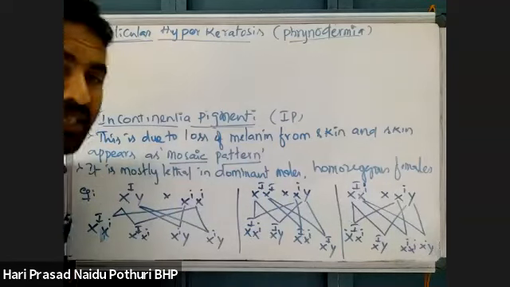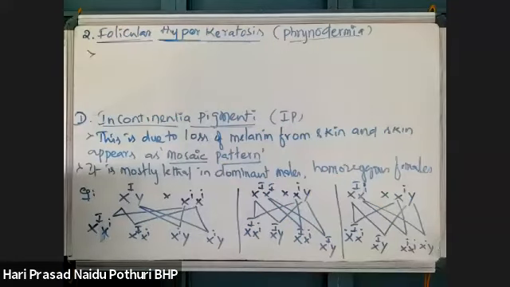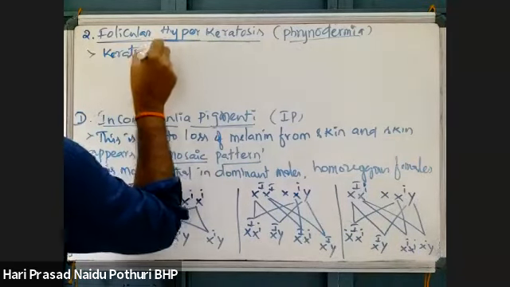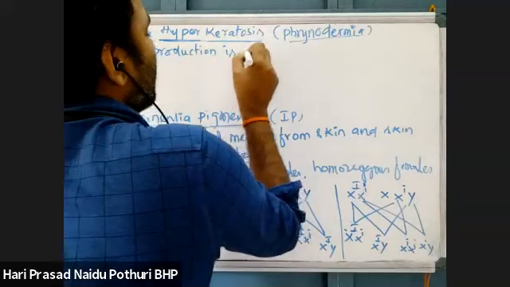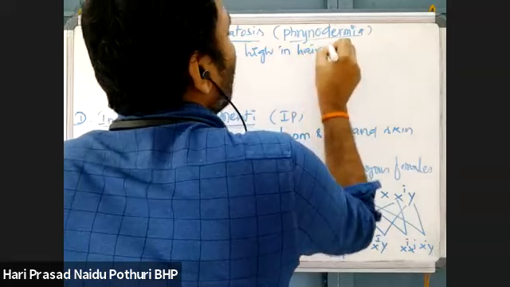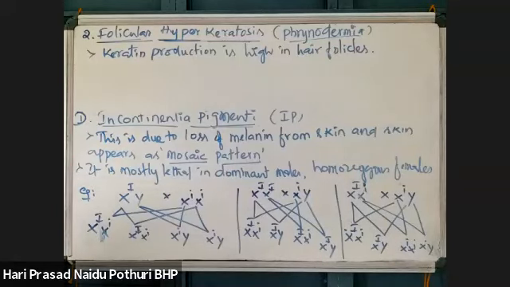Follicles of skin are producing, hyper means more, keratin. Keratin is excessively produced in hair follicles. Hair follicles are where hair develops. In those hair follicles, there is more keratin production. That is what we call follicular hyperkeratosis.